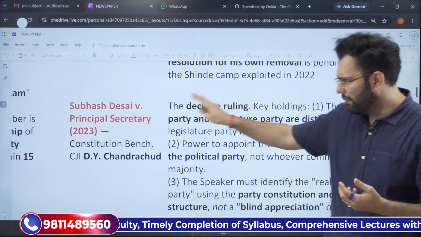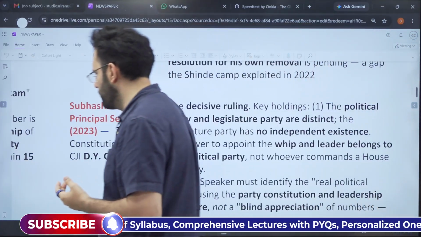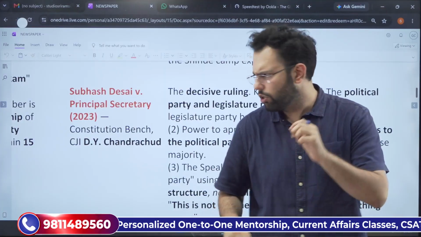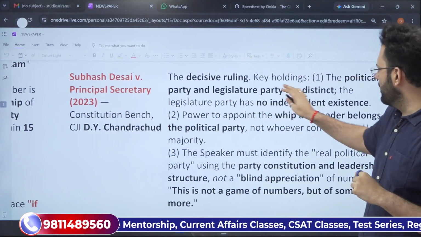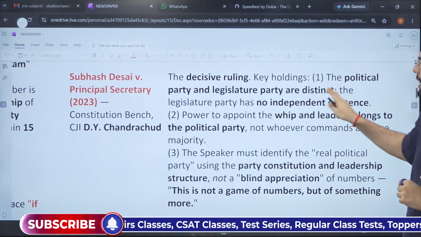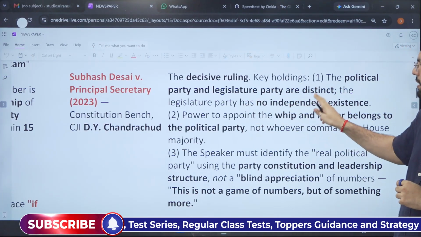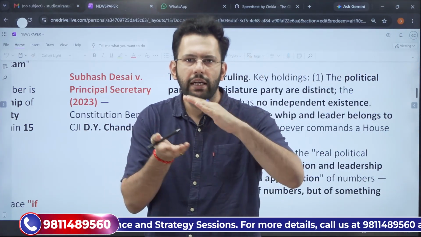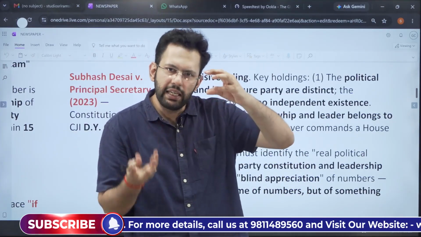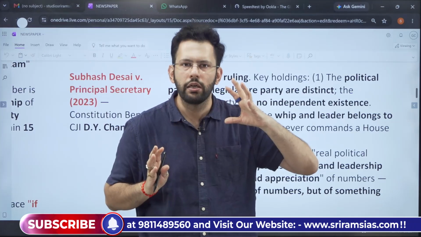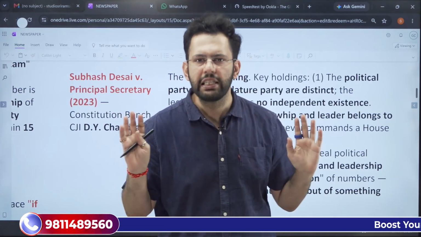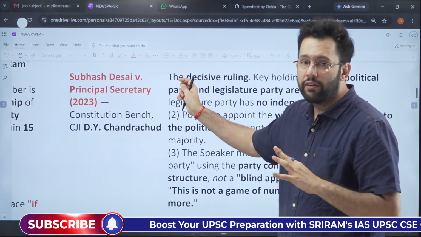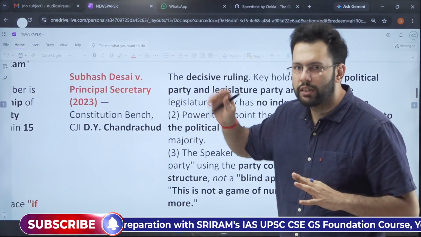Then, a very important judgment is Subhash Desai versus Principal Secretary, 2023, which was given by CJI DY Chandrachud. Let us also understand what they have written. In this, they said that the political party and the legislature party are distinct. The legislature party has no independent existence, meaning thereby the original party and legislature party are distinct, but the legislature party comes from within the original party only. This is what they have clearly told. But still, they have not given an open judgment regarding whether they will nullify the order of the Goa Assembly or not. That is still pending.